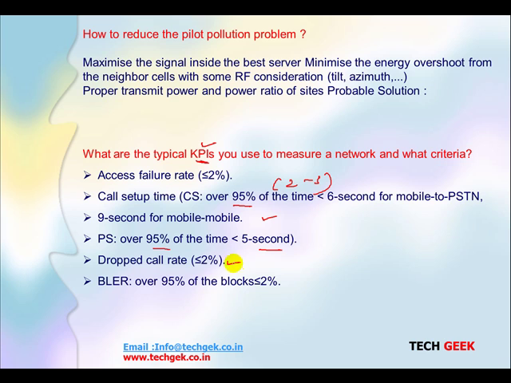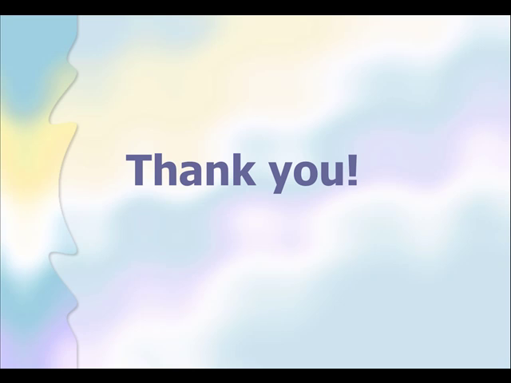Drop call rate should be less than 2%, and block error rate, which we consider for 95% of the area, should be less than 2%. So this is the interview process which may be asked in UMTS. Hope you understand. This is good enough if you are perfect with this.